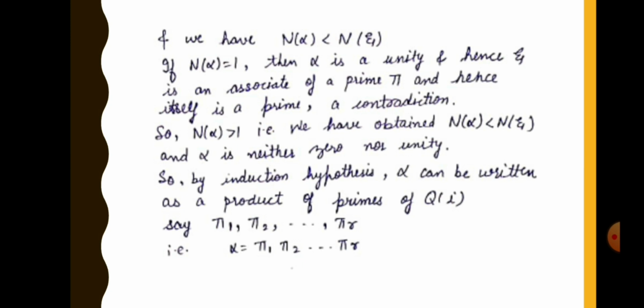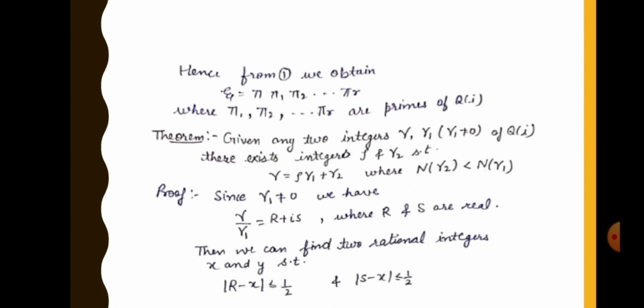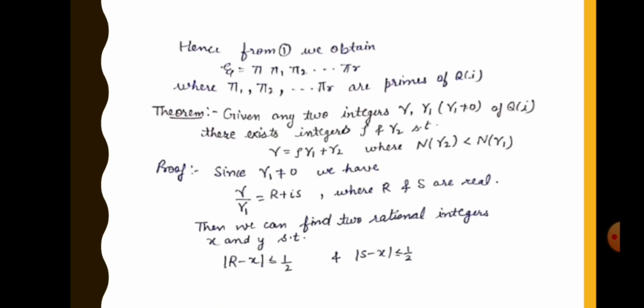And we know xi is equal to pi into alpha. So xi is equal to pi into pi 1, pi 2, up to pi r, where pi 1, pi 2, up to pi r are primes of Z[i]. Therefore, we get that a Gaussian integer can be written as the product of primes of Gaussian integers.